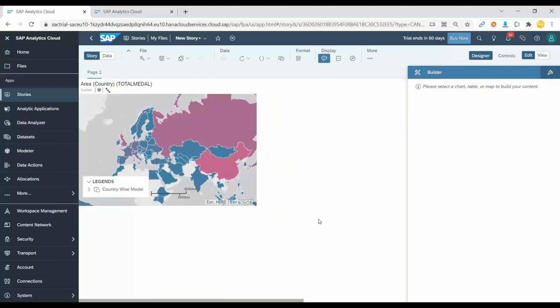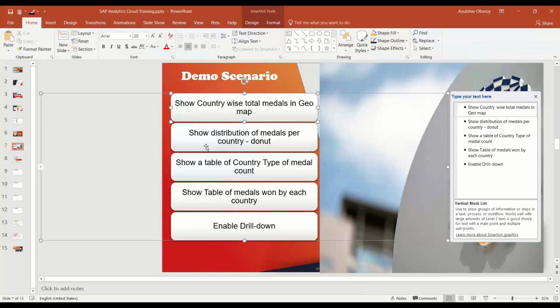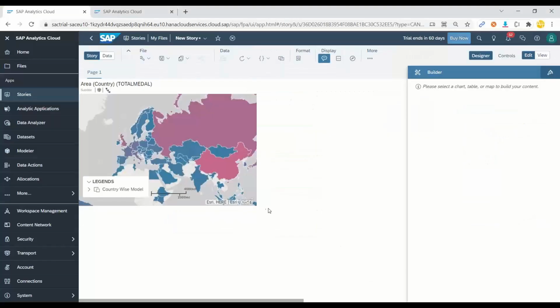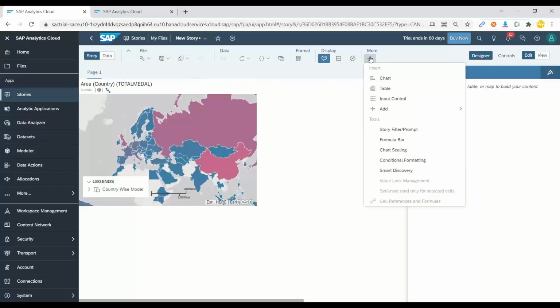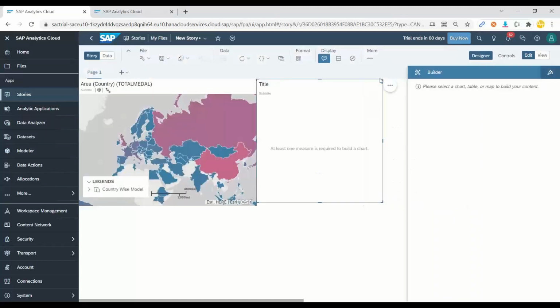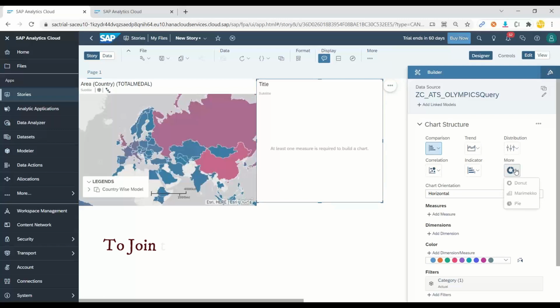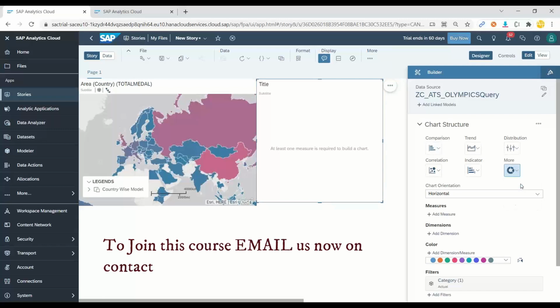Having said that, let's move to the next requirement. Our next requirement is to show the distribution of medals per country in a donut chart. Let me show the top 5 countries and how many medals they have. I'm going to insert a new chart from more options and we will choose a donut chart.